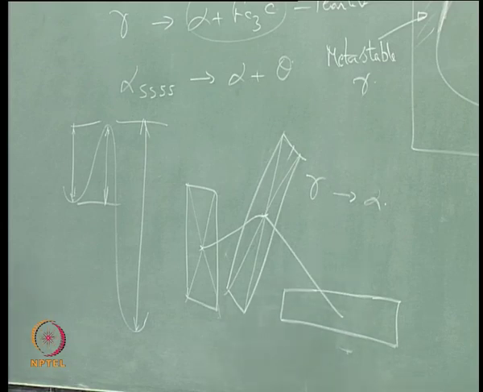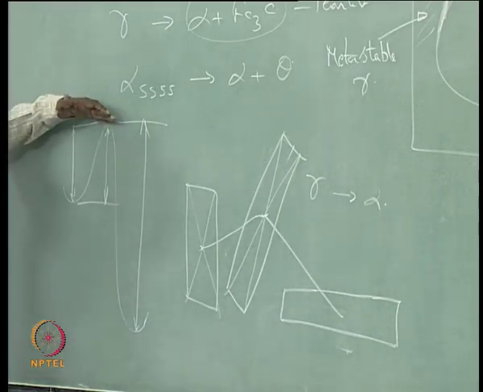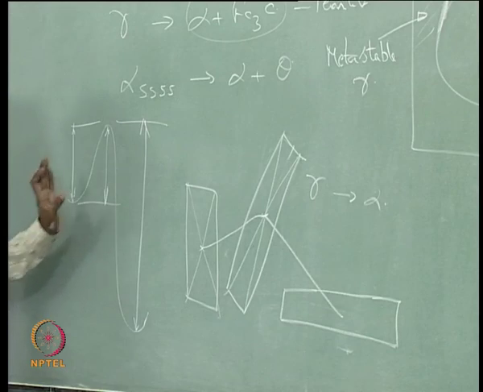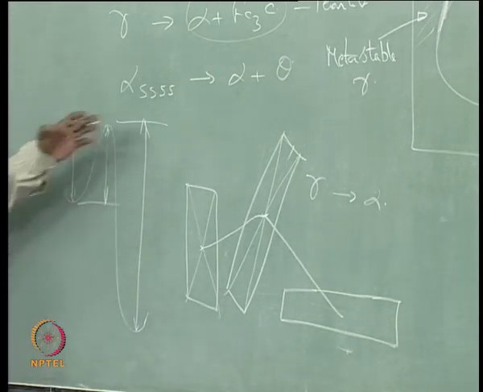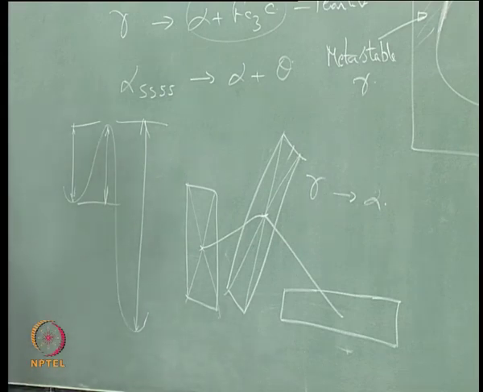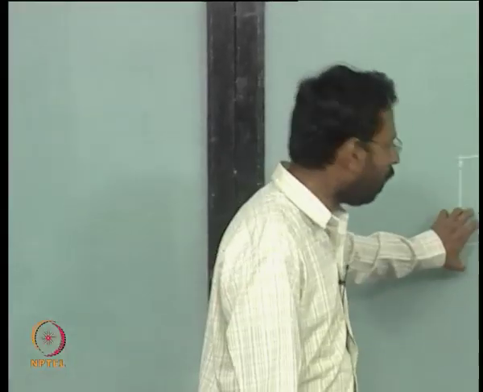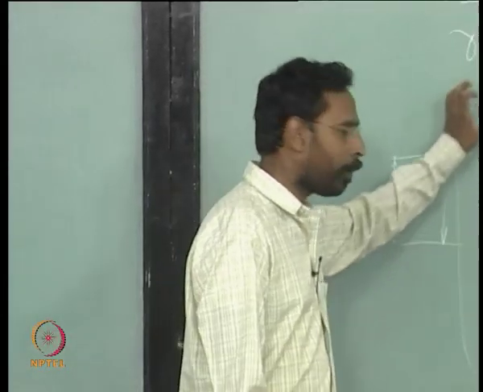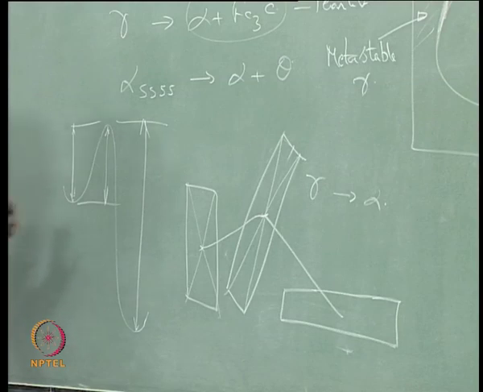So there is definitely a driving force for an unstable state, either to become a metastable state or to become a stable state, and that driving force to a large extent, and the direction of the force that is available, decides whether the unstable state becomes a metastable state or a stable state. And if you are starting from the metastable state and you have provided an activation energy, then it would go to a stable state. This is an example of Fe3C.